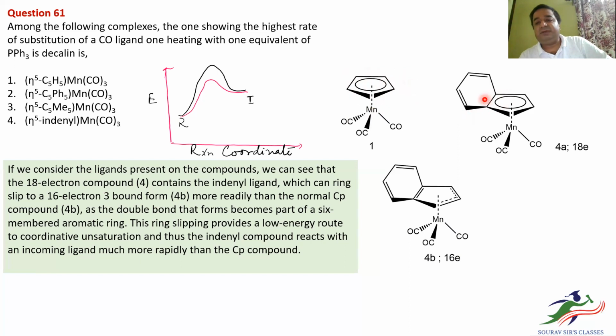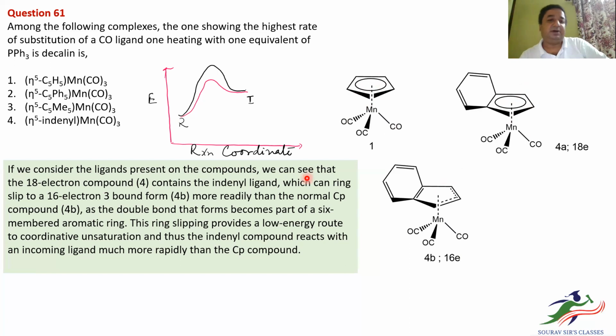Now, if it is going from eta 5 to eta 3 here and here, which one will be faster and why? For that, we have the explanation. If we consider the ligands present on the compounds, we can see that the 18 electron compound 4, which is this, contains the indenyl ring, which can slip to a 16 electron system, which I'm calling 4b, more readily than the normal Cp ring. So this can go easily from here to here than this.